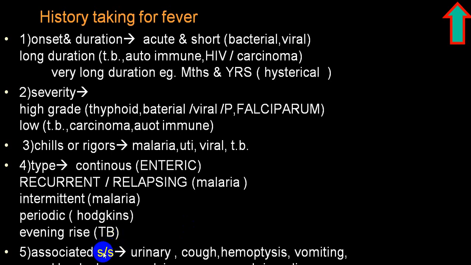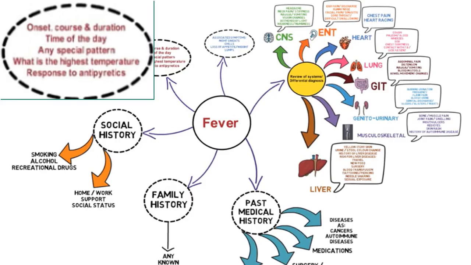And when you get specific associated symptoms and signs, urinary symptoms, cough, hemoptysis will tell you respiratory system; urinary complaints like frequency, burning micturition, hesitancy will tell you urinary tract infection; vomiting will be more in favor of GI tract, maybe non-specific also; severe headache, convulsions, altered level of consciousness more in case of CNS infection, but this will also be seen in case of hyperthermia or hyperpyrexia. Fever with rash, more in favor of viral. Fever with jaundice, more in favor of liver, etc.